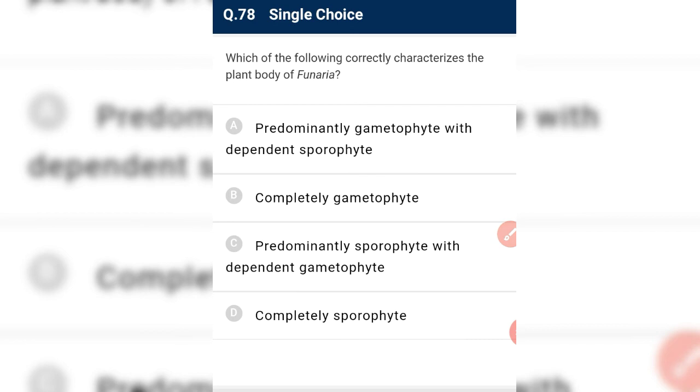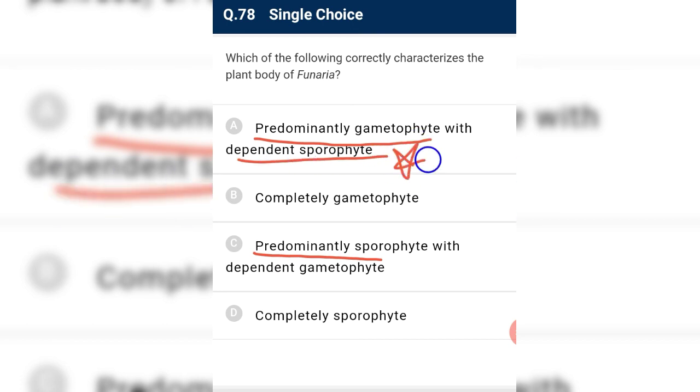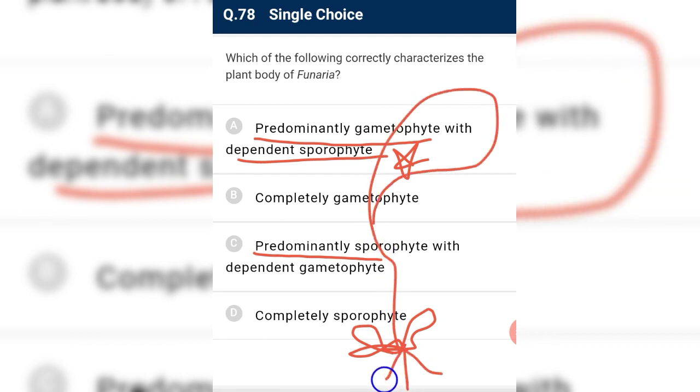Next. Which of the following correctly characterizes the plant body of Funaria? In Funaria, the predominant plant body is the gametophyte, over which the sporophyte is present. According to NCERT, the diagram looks like this. In the diagram of Funaria, we have foot, seta, and capsule.